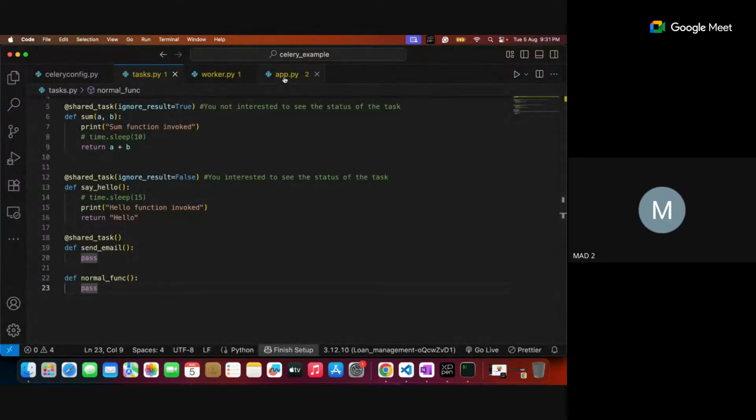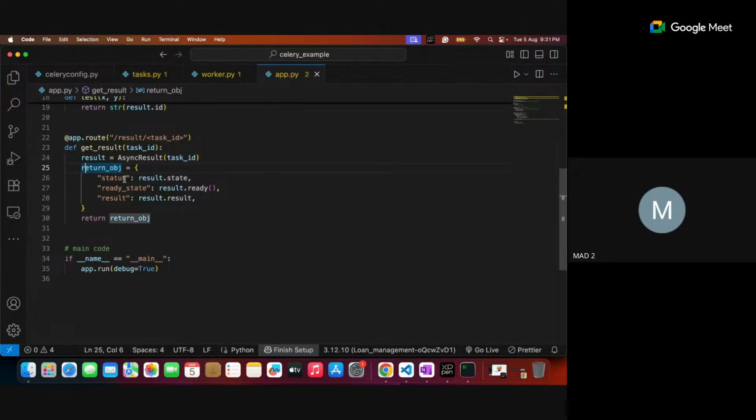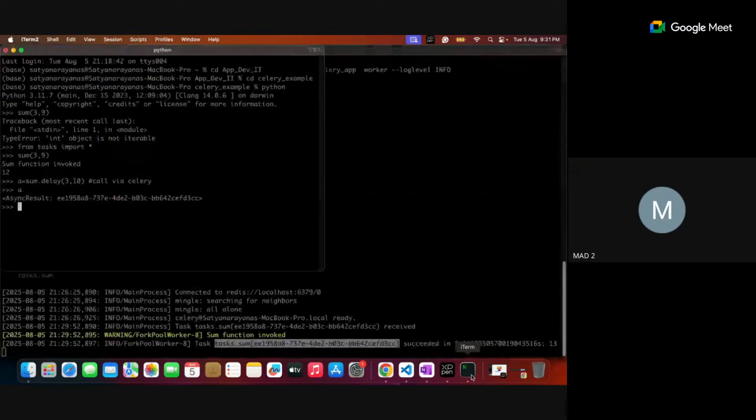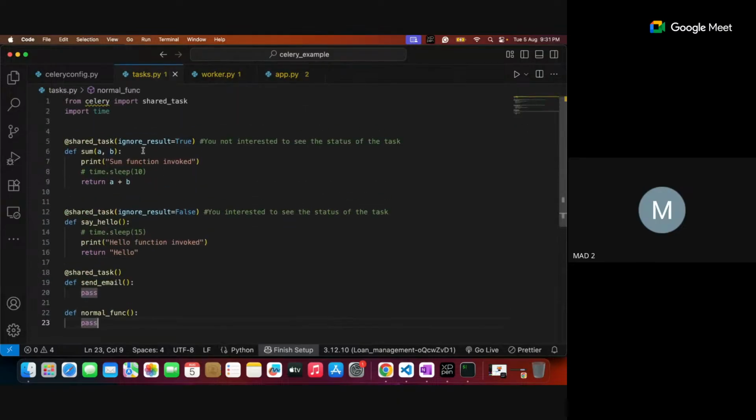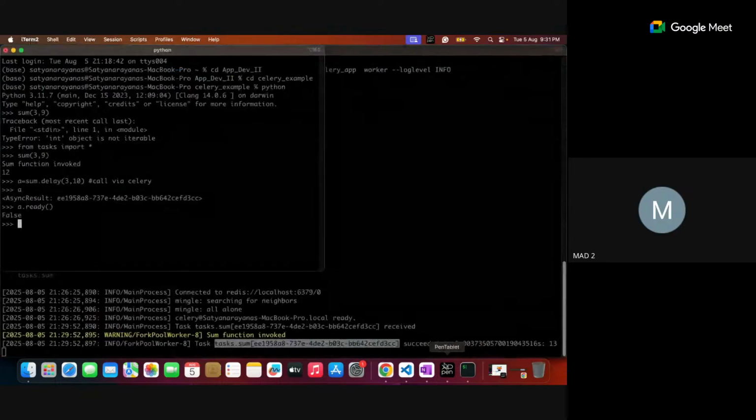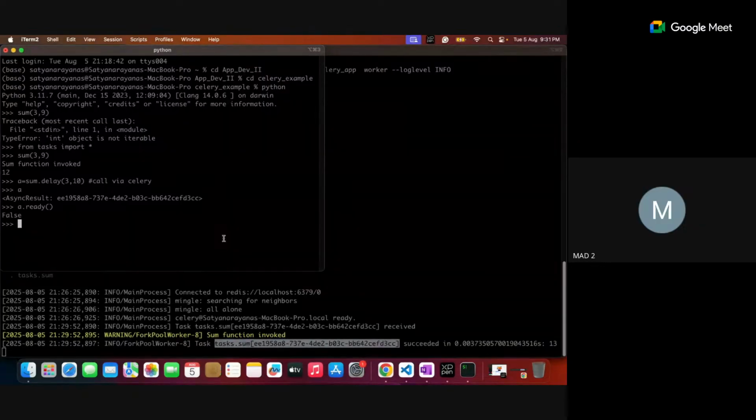See, I've written my particular app. It contains these things. Ready status is there, result is there. Let me investigate what it contains. So I want to check ready. It's false, because you said ignore result is true. You are not interested to see that. Because for the functions which you have defined, this ignore result is true, you said it, right?